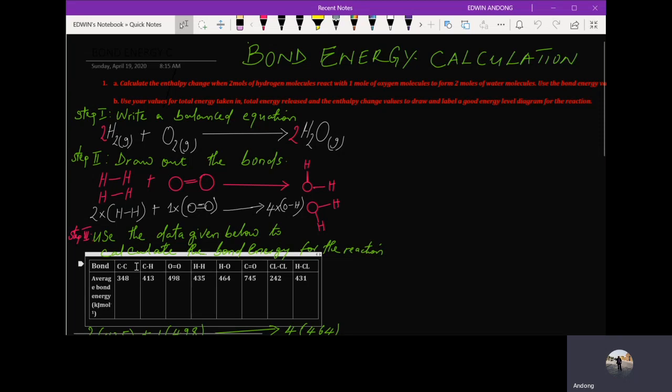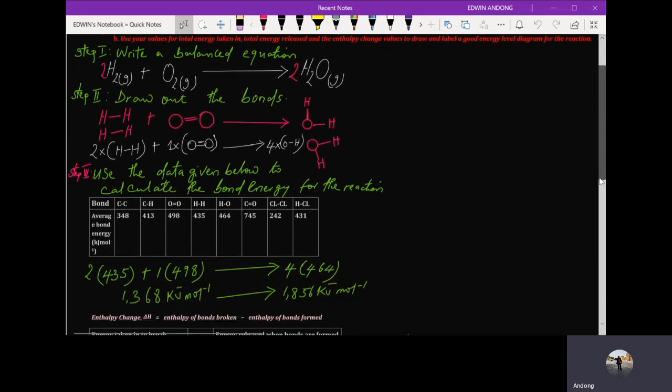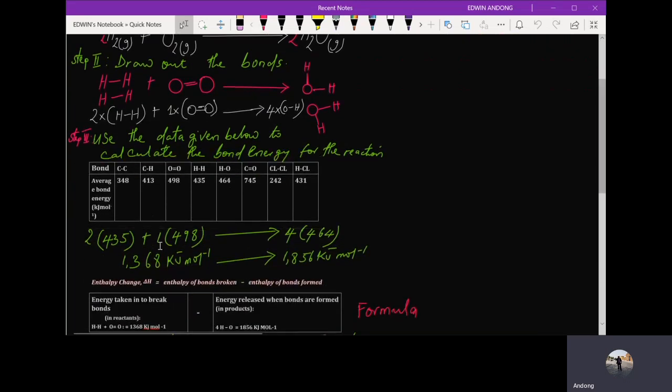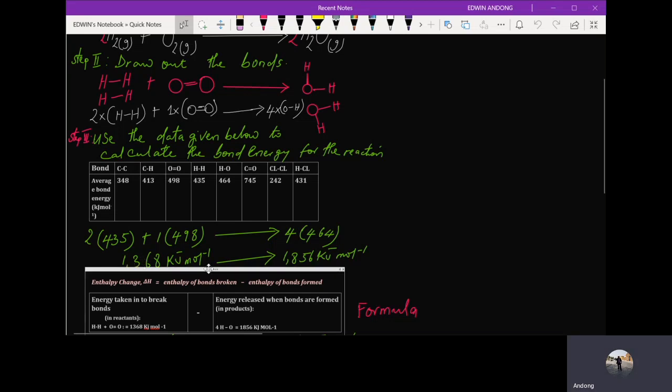When we have this, the third thing is we have to use the data that has been given and substitute to see if we can get our answers. When we substitute the data, we will see that in the reactant section, that's the H-H and the O-O bonds, it is 2 times 435, which is for the H-H bonds. Then it is 1 times 498, which is for the O-O bond. And the total energy that is required to break the bonds in the reactants is 1368.